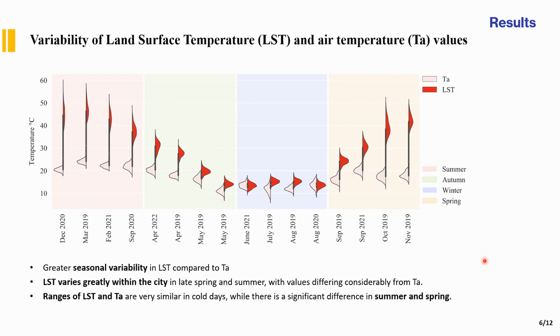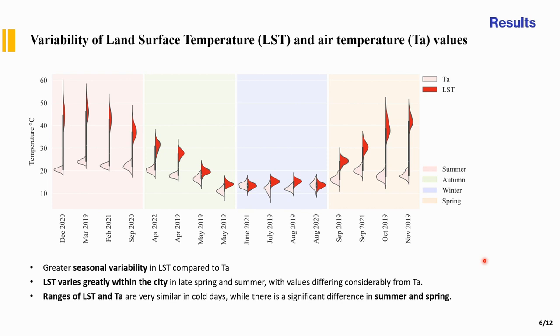First, we characterize surface and air temperature values in Sydney across different seasons. You can see the selected days here, 4 days per season. This plot can show that there is a greater seasonal variability in land surface temperature compared to air temperature. In warm days, you can see there is a big range for LST, which means that surface temperature varies greatly within the city. But in cold days, there is no significant variability. Probably because in winter, sun is lower in the sky, so most surfaces are shaded, having similar temperature.